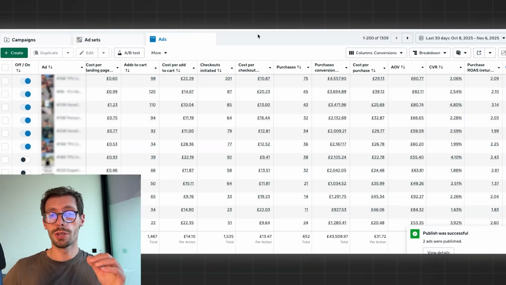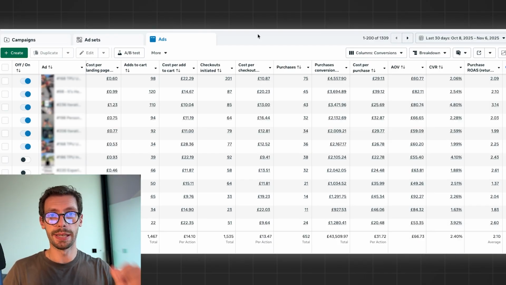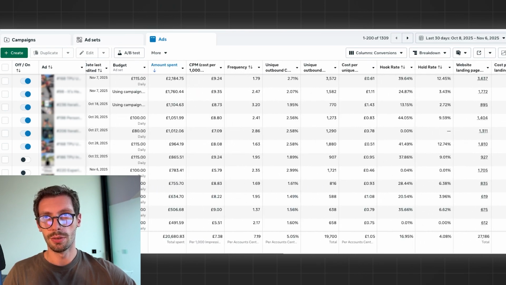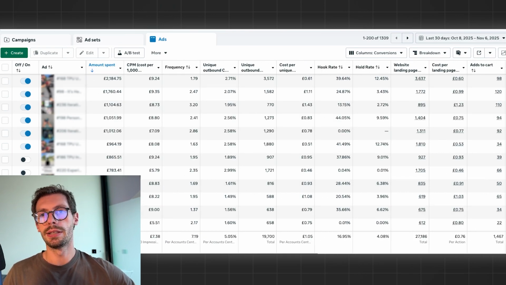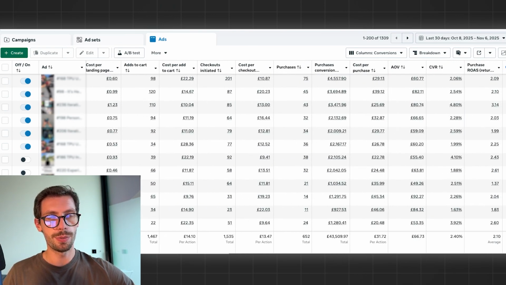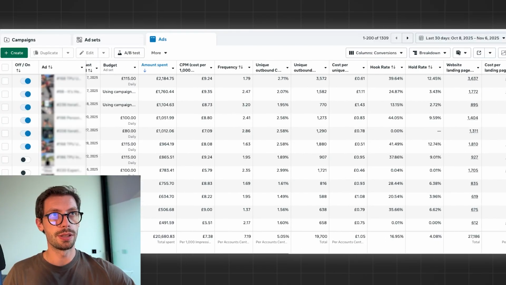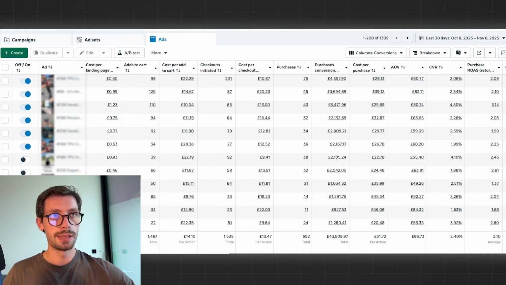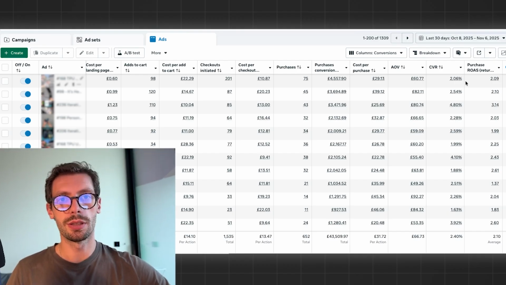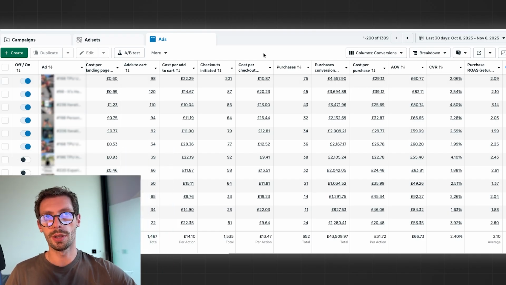Now in this video I will show you a live example and why this actually happens and even why this actually makes sense. So here I have an ad account sorted by amount spent. Now here we have different ads running, and as you can see, the top spender right now, which spent £2,000 in the last 30 days, is at a ROAS of 2.09. And by the way, what I'm gonna talk about also applies no matter if you spend 2,000 per month, 20,000 per month, or 200,000 per month.